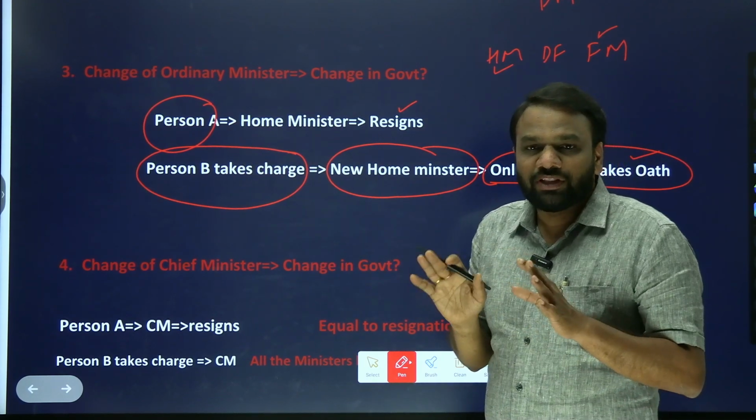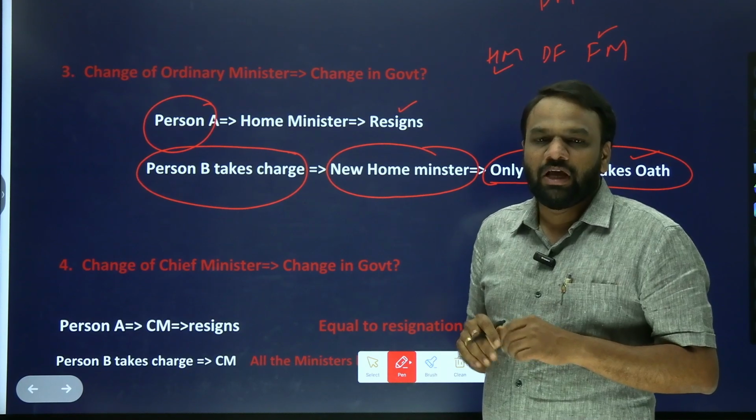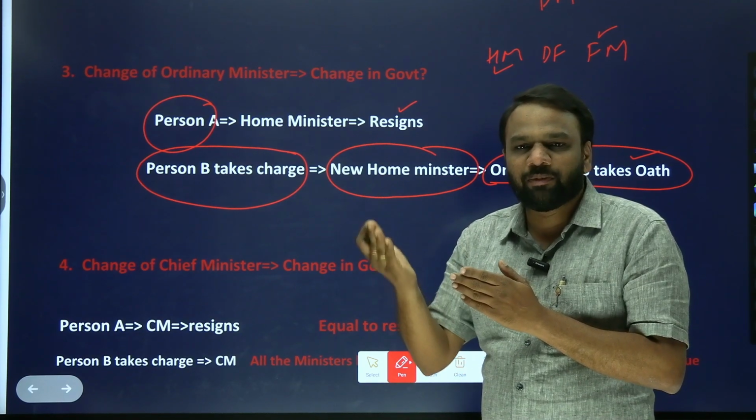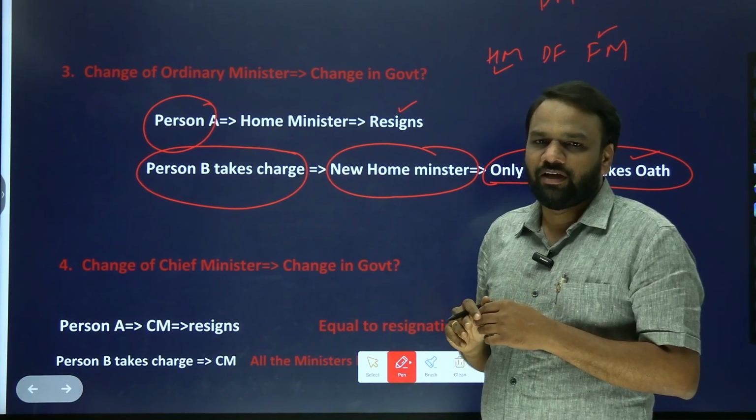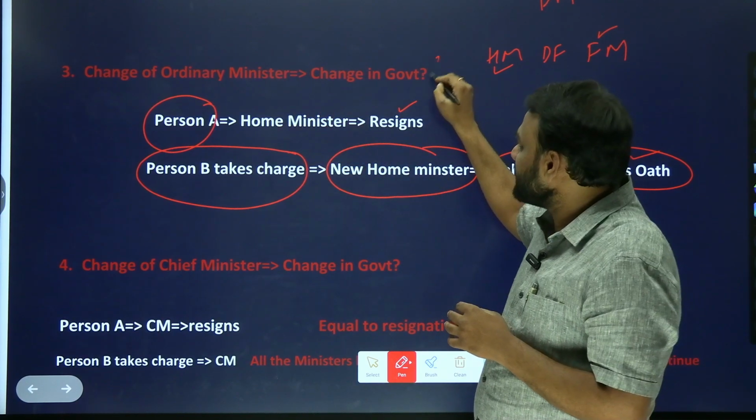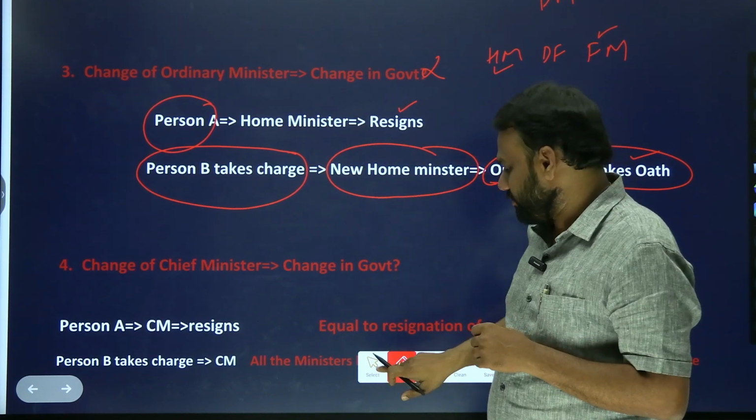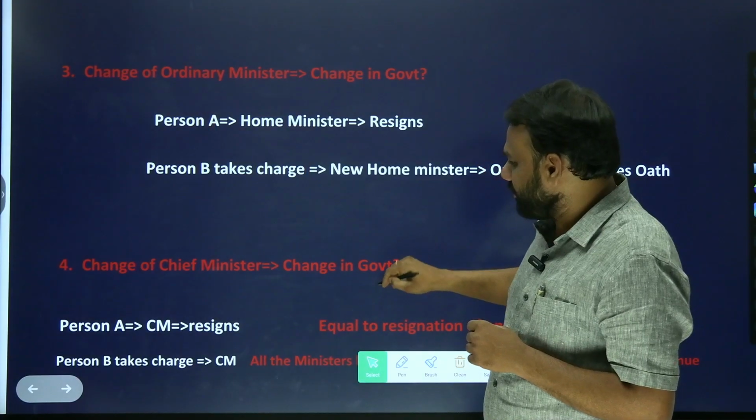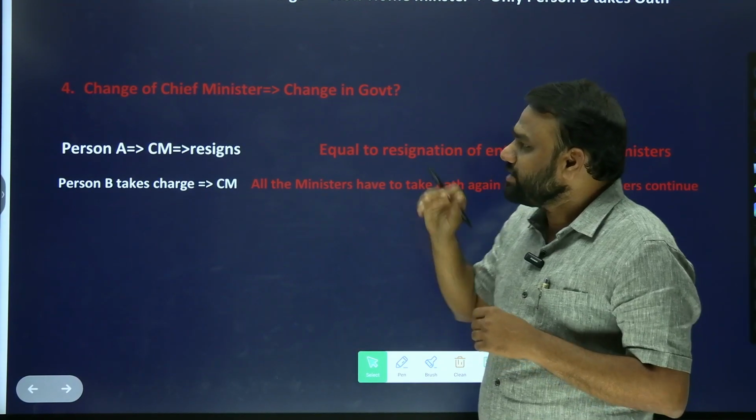Okay, so this is not called a change of government because one minister has been replaced by another minister. So here we will not call it a change in government. It is not called a change in government. Now we'll take another scenario. Change of Chief Minister.